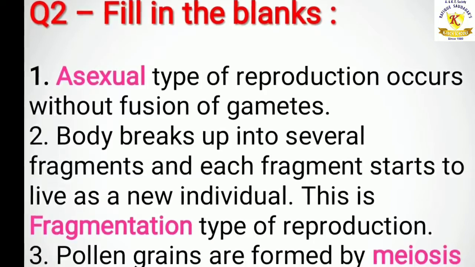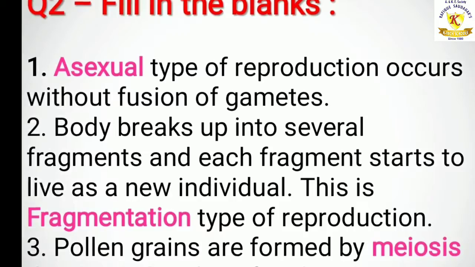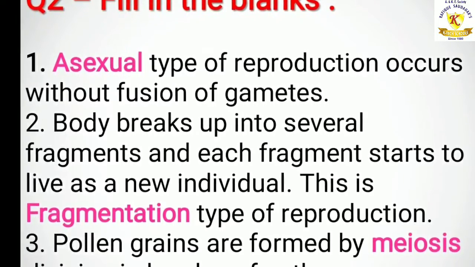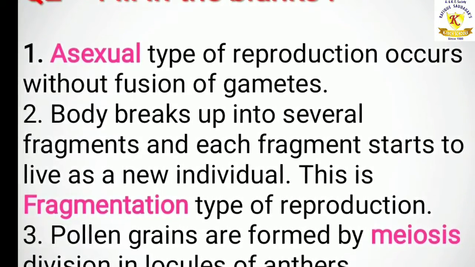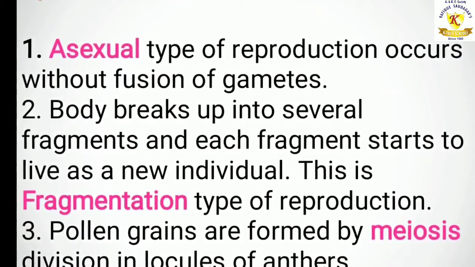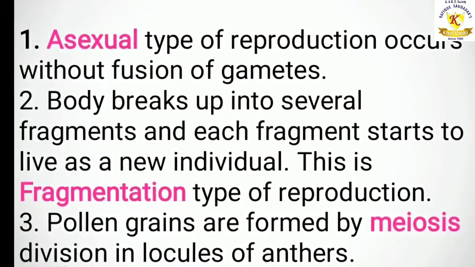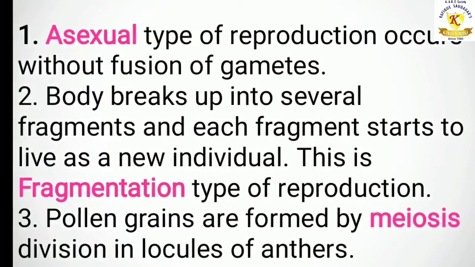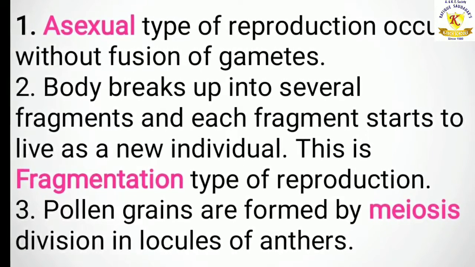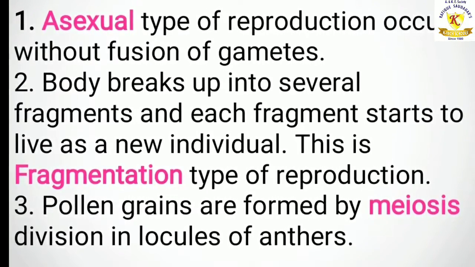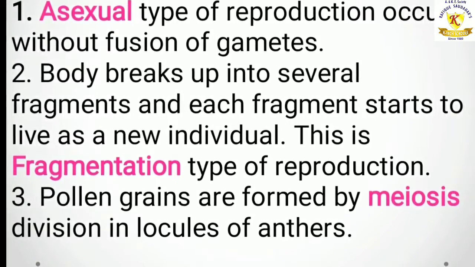Question number 2, fill in the blanks. First, dash type of reproduction occurs without fusion of gametes. So the answer is asexual. Second, body breaks up into several fragments and each fragment starts to live as a new individual. This is a dash type of reproduction. Answer is fragmentation. Third, pollen grains are formed by dash division in locules of anthers. So the answer is meiosis.